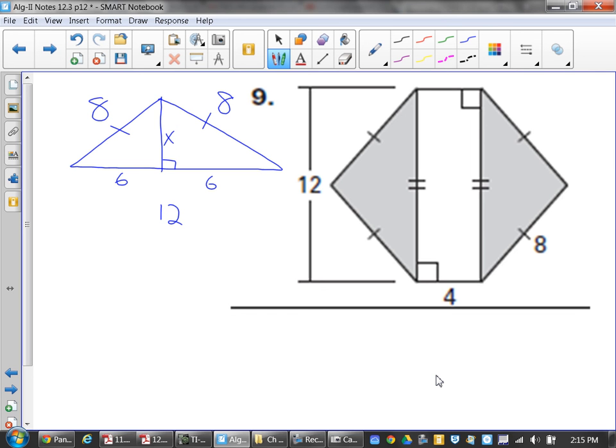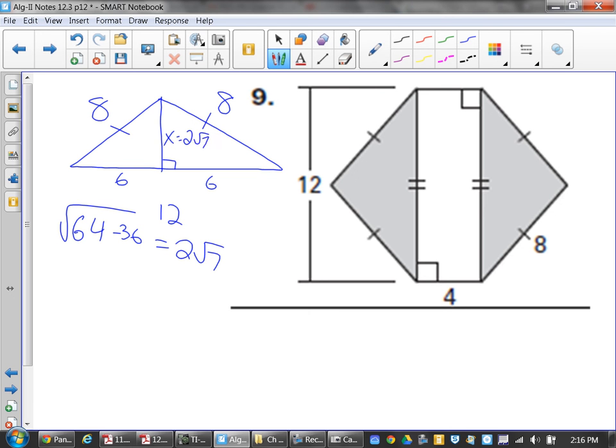In order to get the height of the triangle, I'm using the Pythagorean theorem. It gives me the square root of 64 minus 36, which is 8 squared minus 6 squared. That gives me my leftover side. The 8 is the hypotenuse, that's why I can set that up right away. When I do that, I get the square root of 28. If you simplify it out, it should be rather clean. It's 2 root 7, because 4 times 7 is 28, and the square root of 4 is 2. So it gives you a height of 2 root 7.